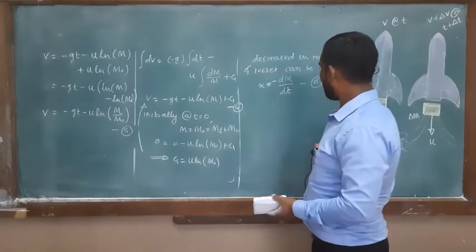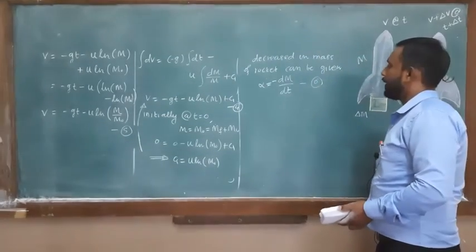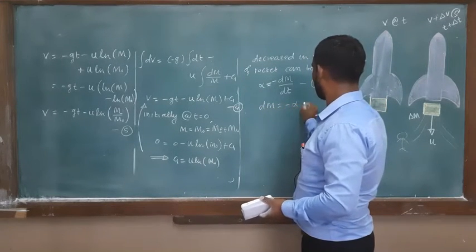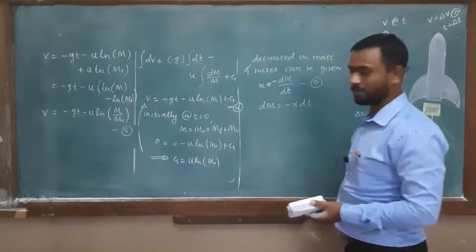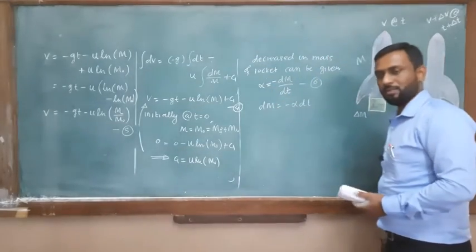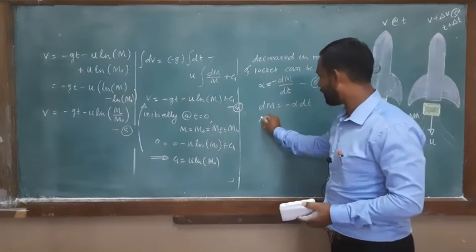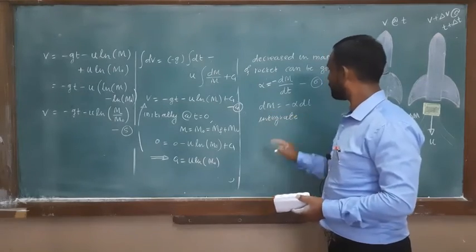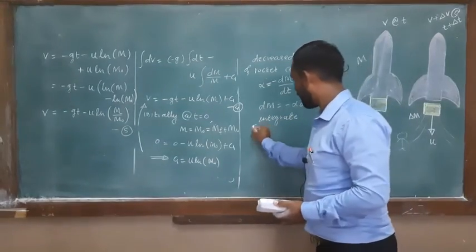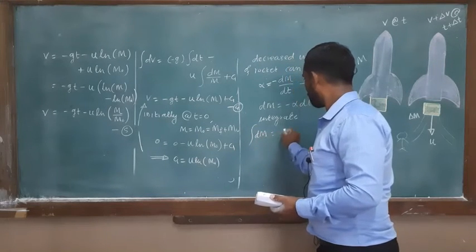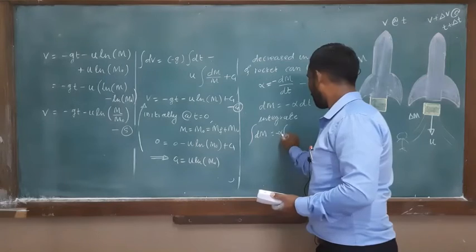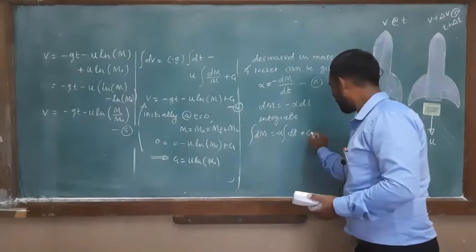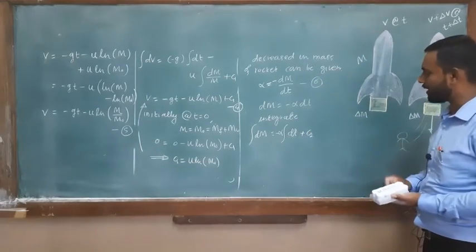Again rearranging equation 6, what do you get? dm is equal to minus alpha delta t. I just move this delta t to this side and the negative sign to that side. Again integrate the above equation. You will get the integral of dm is equal to minus alpha, the constant, keep it outside the integration, times the integral of dt, plus a constant of integration, let's say c2.